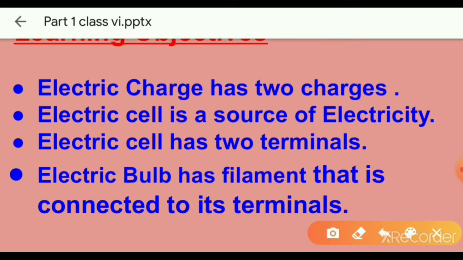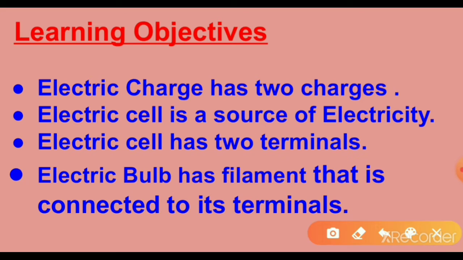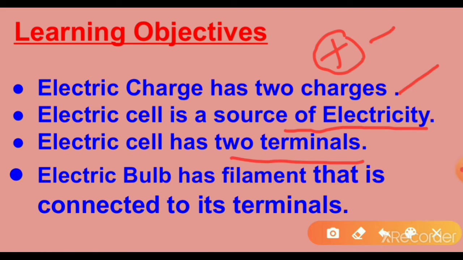Learning objectives. At the end of this lesson, you will be able to learn that electric charge has two types: one is positive charge and another is negative charge. The electric cell is a source of electricity. The electric cell has two terminals, one positive terminal and another negative terminal. And the electric bulb has a filament that is connected to its terminals.